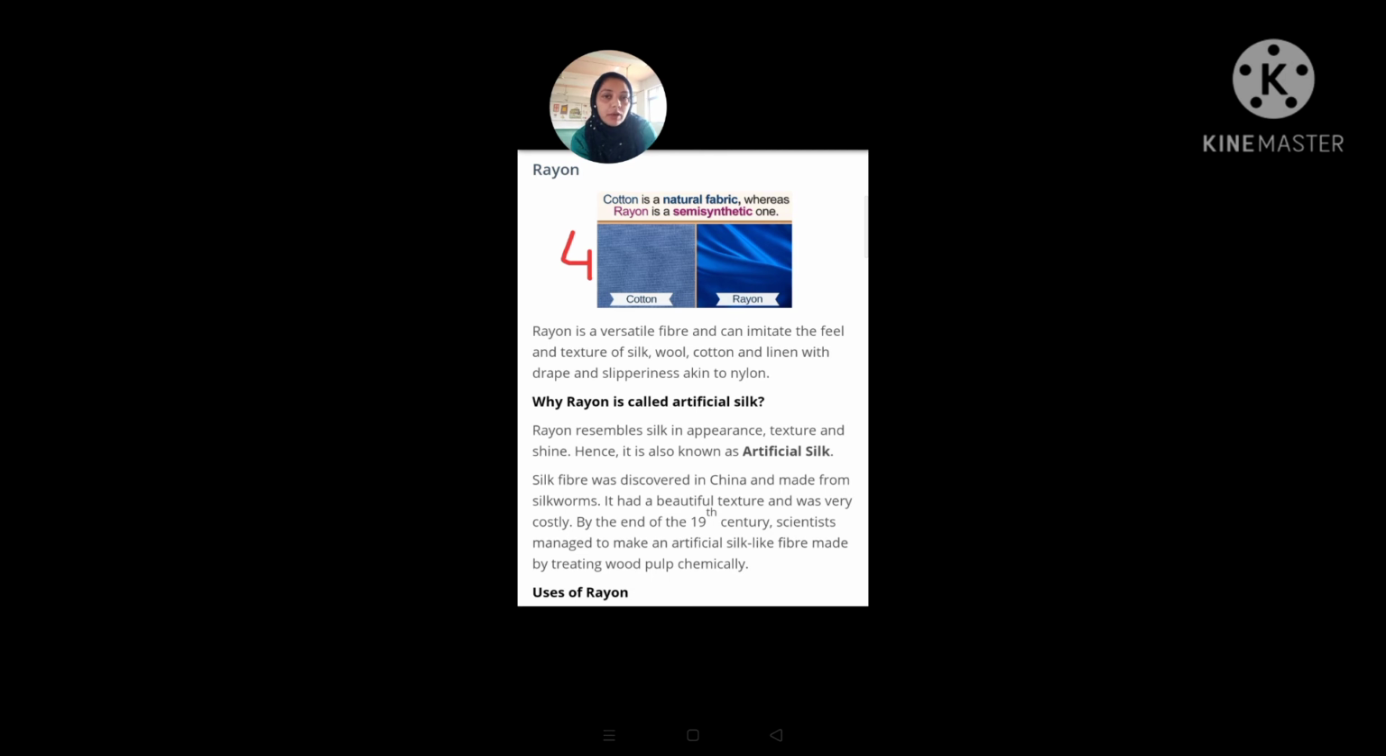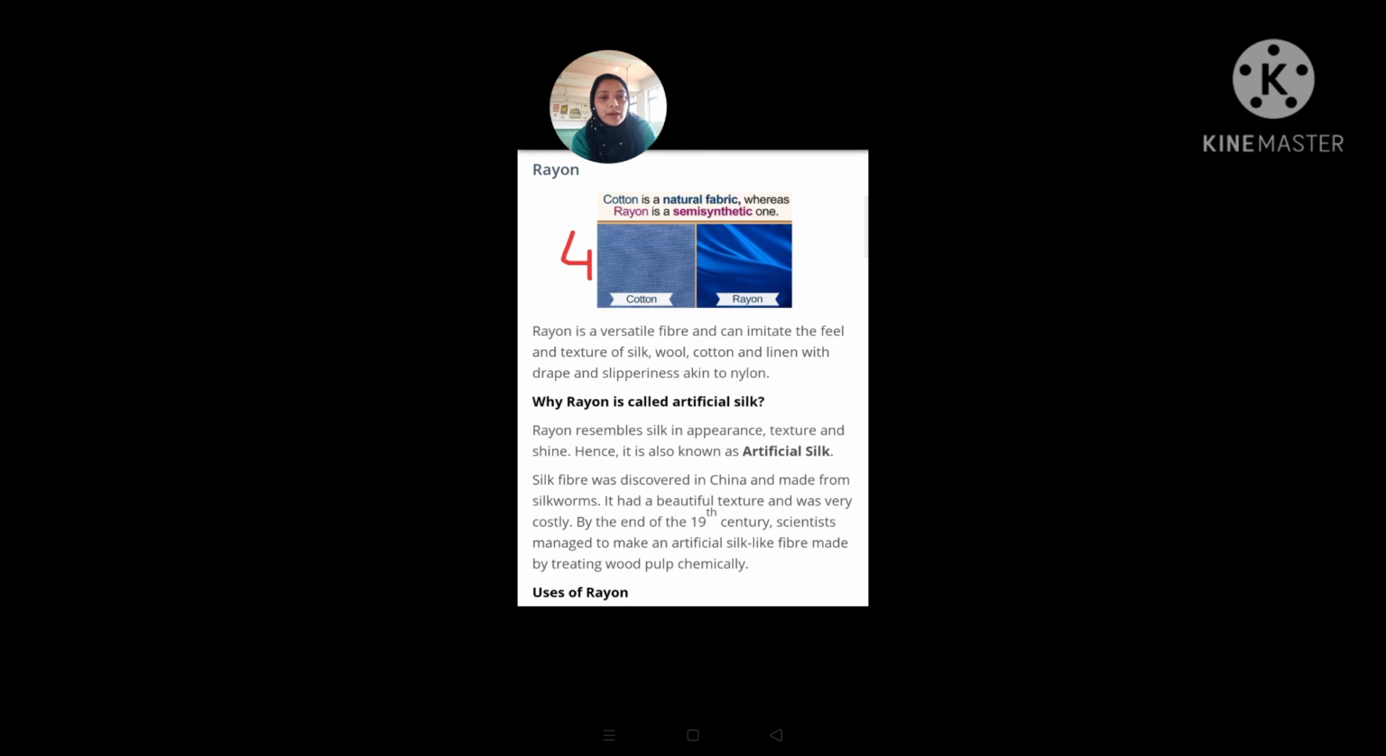The reason behind it is that we have used a combination of two things over here. We have used a natural source, and we have combined it with chemicals. So there are two things, and that is why we use the word semi-synthetic, not completely synthetic. Cotton is a natural fiber, whereas rayon is a semi-synthetic one.